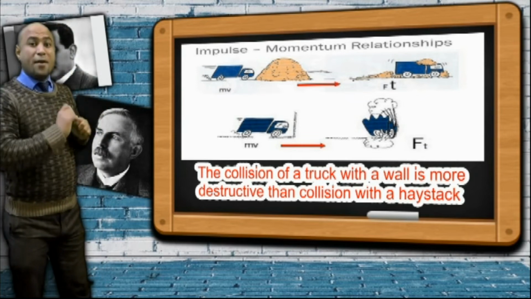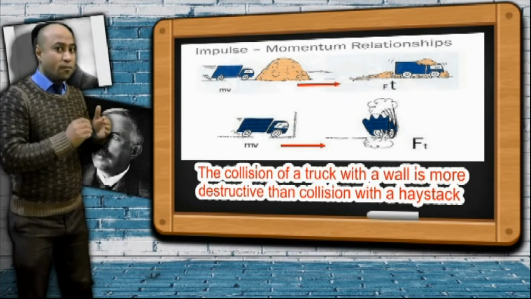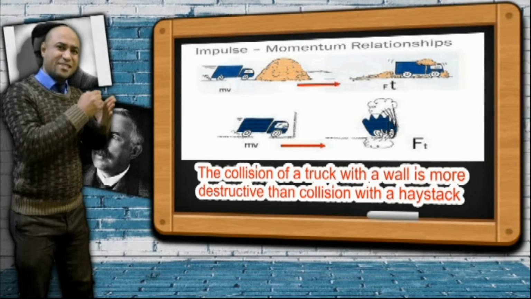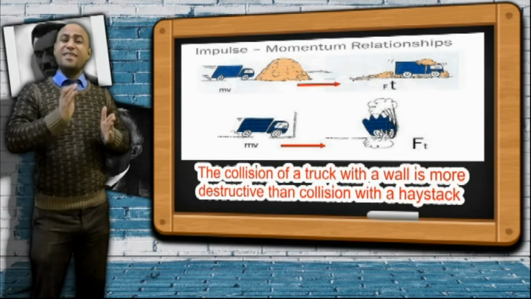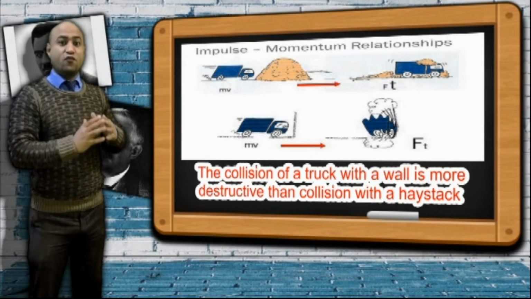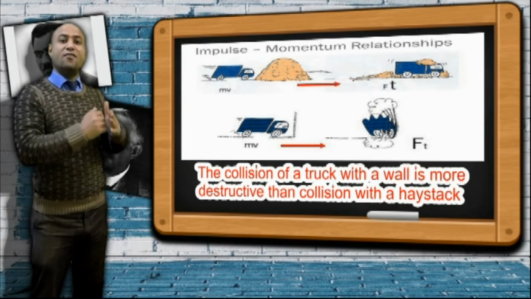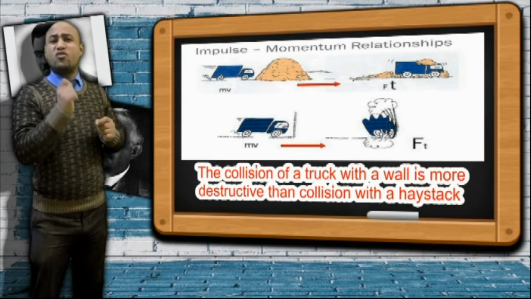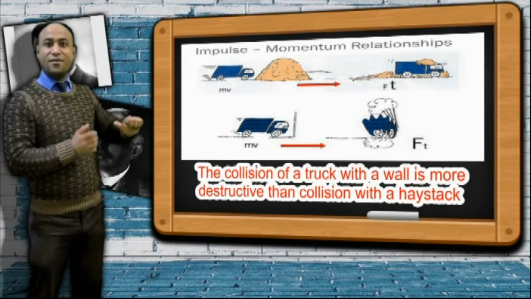Okay, now consider the time of exchange of momentum, from the moment of collision till it stops. When the truck collides with the wall, it stops suddenly, right? So the time of exchange of momentum from vi to vf is very short. So t is very small, and the acting force on the truck is very large.